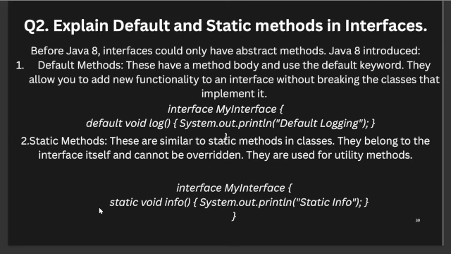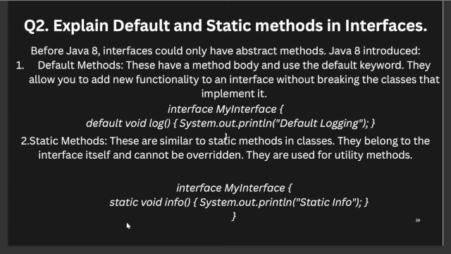The next question will be: explain default and static methods in interface. Before Java 8, an interface could only have abstract methods, but when Java 8 was introduced, we got default and static methods as well. Default methods have a method body and use the default keyword, and they allow you to add new functionality to an interface without breaking the classes that implement it. This is an example of creating this: interface MyInterface, and a default method is created here.